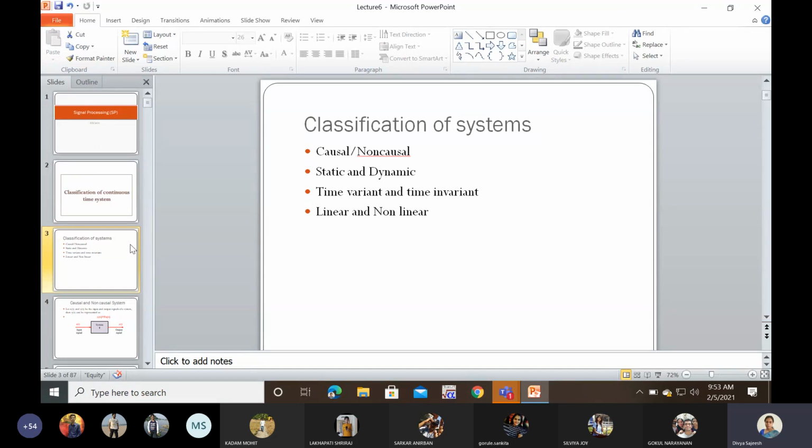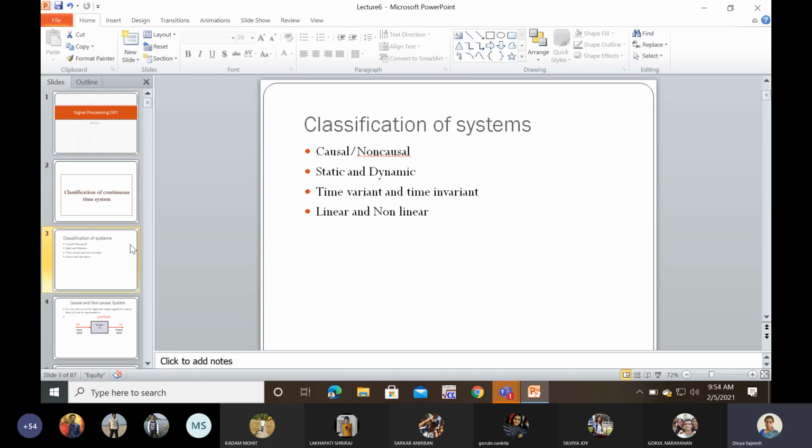Third is the time variant and time invariant. If different inputs with different delays are applied, whether it is going to reflect on the output of the system, whether it affects the characteristics of the waveforms or whether the time delay in the waveforms are affected. Accordingly, you can classify it as time variant and time invariant. If the delay in the input signal doesn't affect the characteristics, only the time delay in the output signal, then it is known as time invariant. If it affects, then it is known as time variant system.